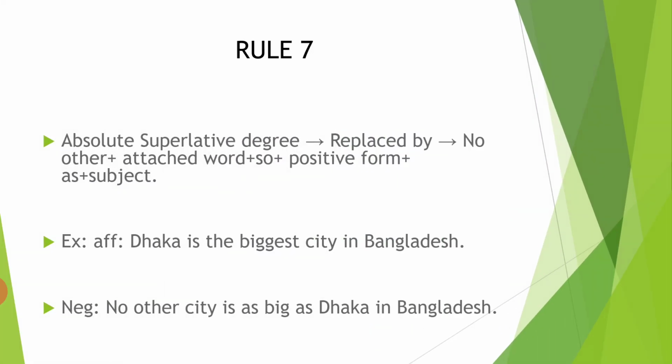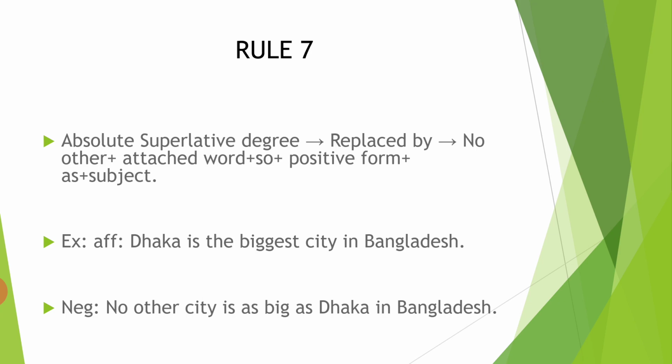Rule number 7: absolute superlative degree is replaced by no other plus the attached word plus so plus positive form plus as plus subject. For example, Dhaka is the biggest city in Bangladesh.